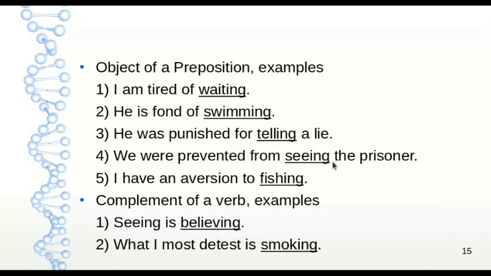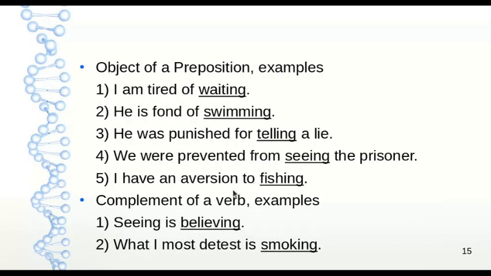We were prevented from seeing the prisoner. The preposition is from and its object is seeing, which is a gerund. I have an aversion to fishing. Fishing is the gerund and it is the object of the preposition to.